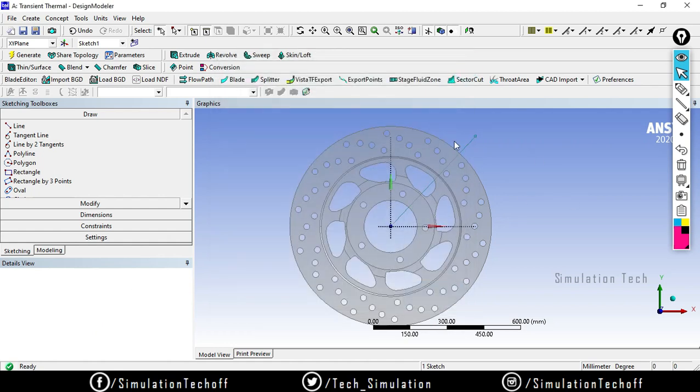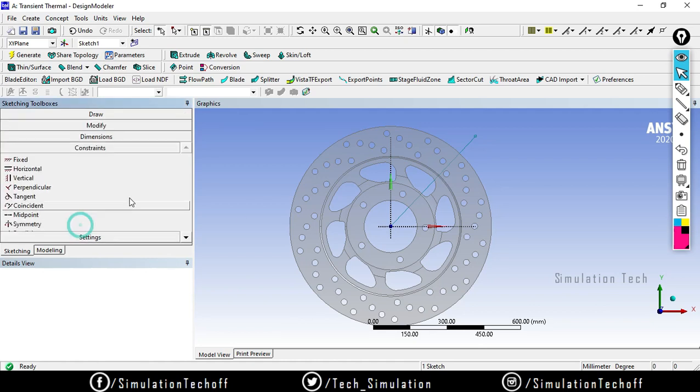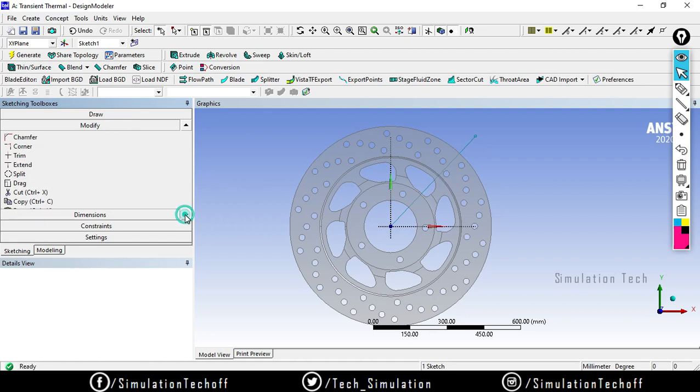So we need a 72 degree angle. Go to modify and say replicate. So the replicate angle is 72.